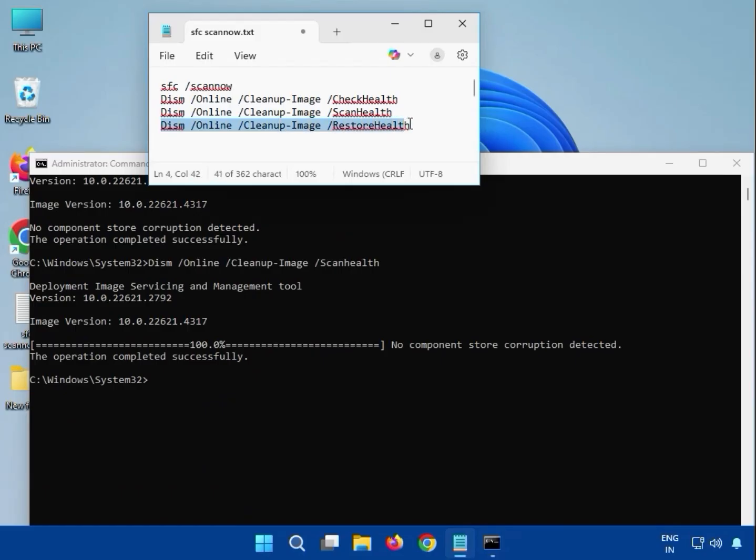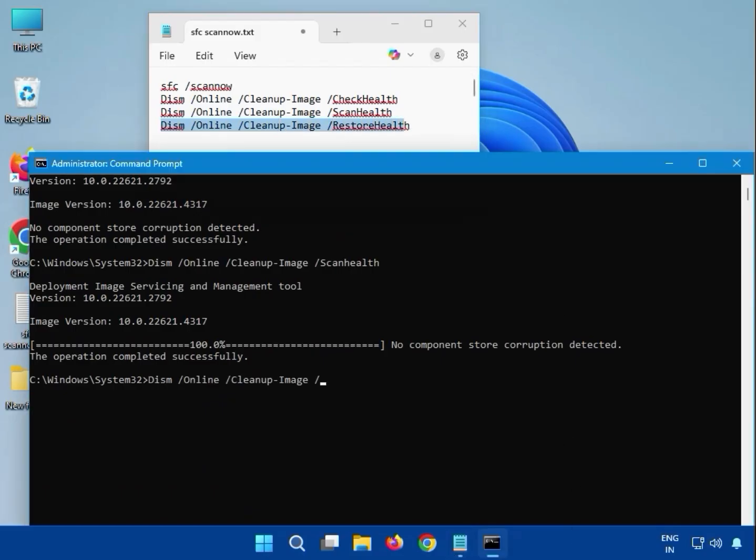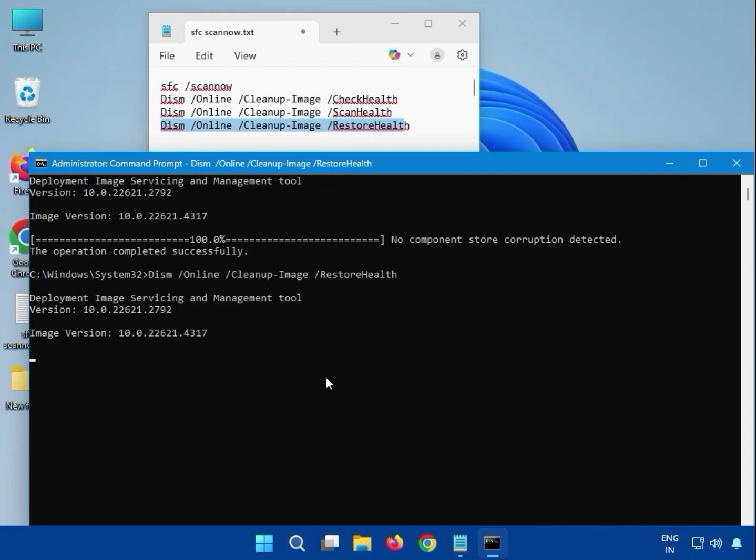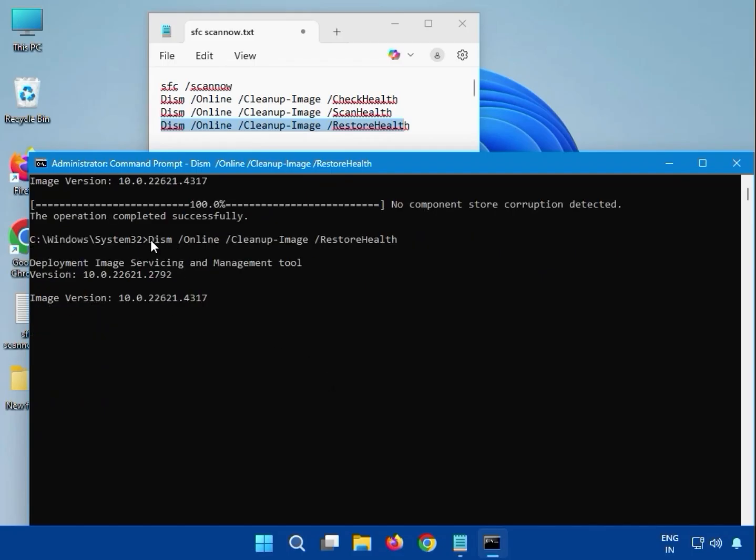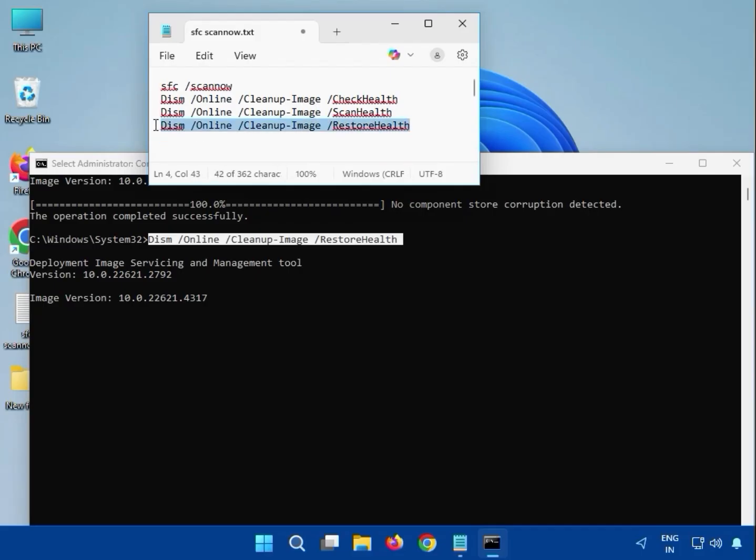Then guys, fourth one, which is restore health, you can enter like DISM and all, and please note small and capital. Okay, restore health, and then hit enter. Again guys, you have to wait. Okay, it will start the percentage, it will complete. After that you can see here